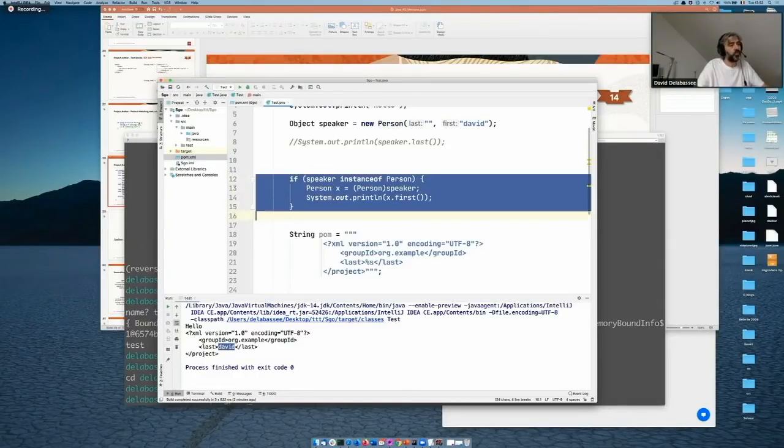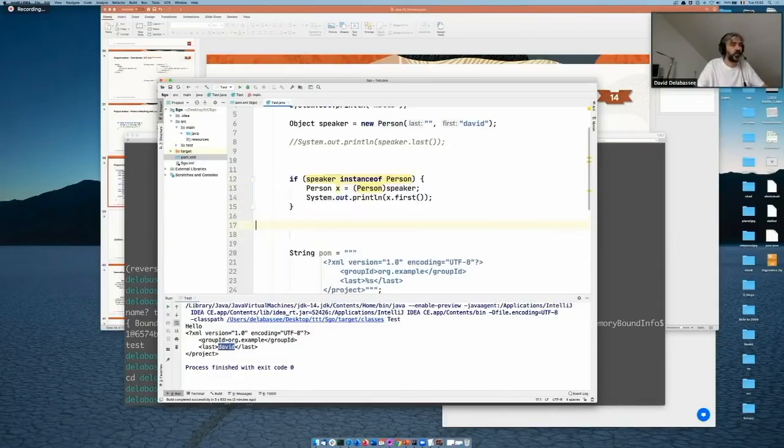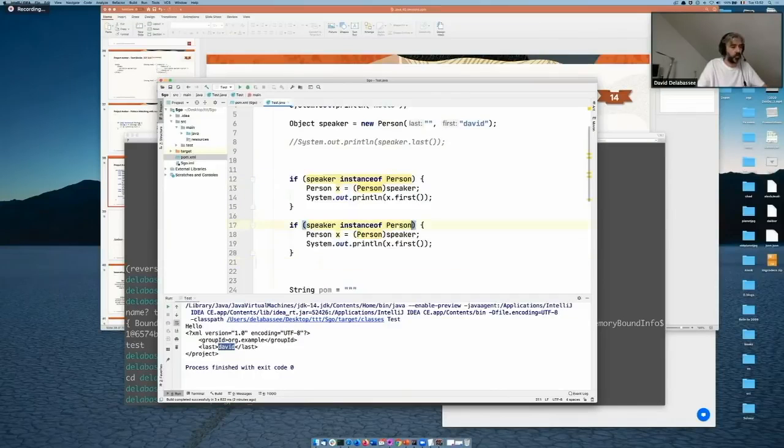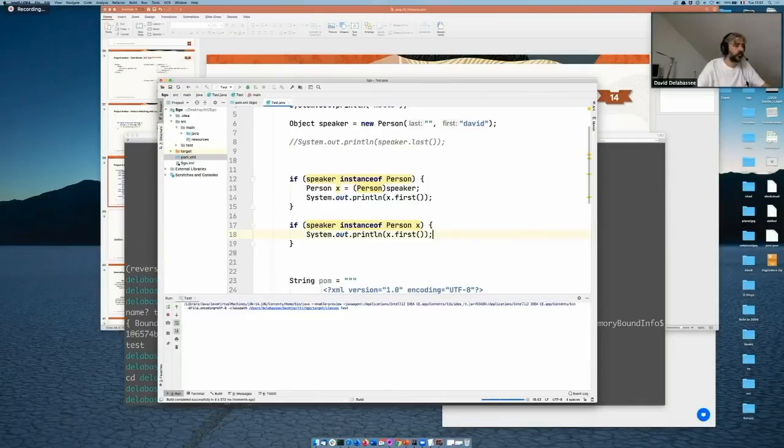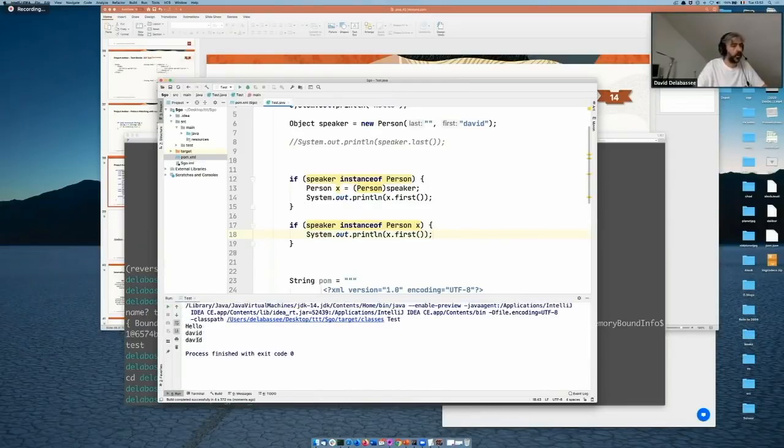What we can do now with pattern matching instanceof in JDK 14 is the following. We declare the new variable here, and that's it. If you run this, we'll get the exact same behavior. So hello David, this is the first one, and hello David, this is the second one. And you see that this one is more succinct, so it's more obvious to use.